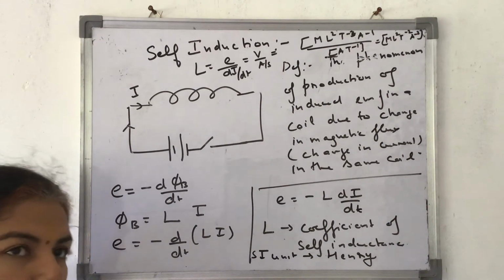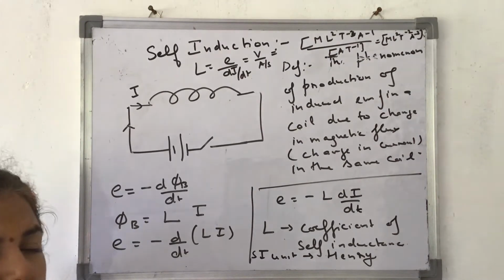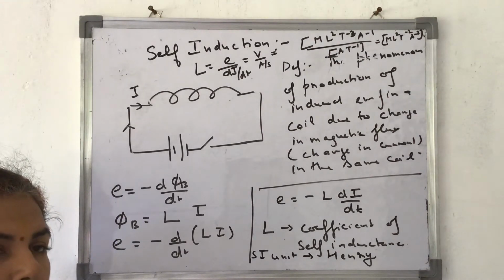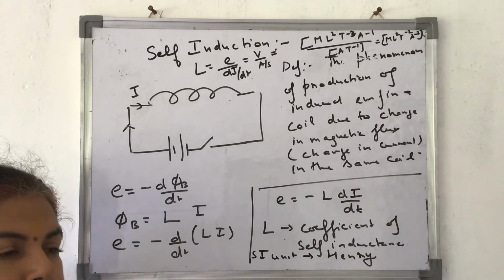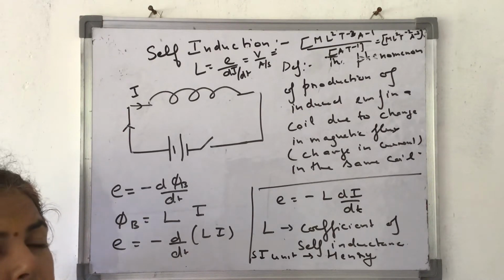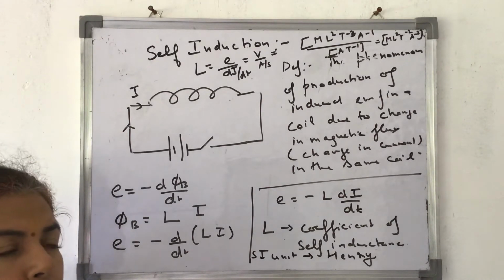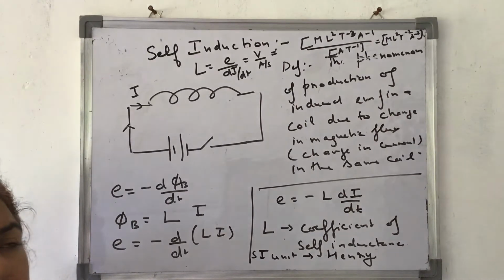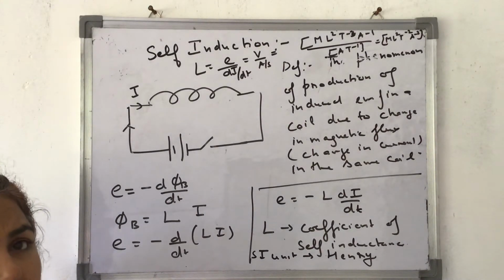In case you switch off any switch, again what happens? The current goes from a constant value to 0 value. Again magnetic flux decreases, change in magnetic flux takes place, again induced EMF is produced. So in both the cases, induced EMF is produced, and because of it, a spark might be there. Many times it is visible also.